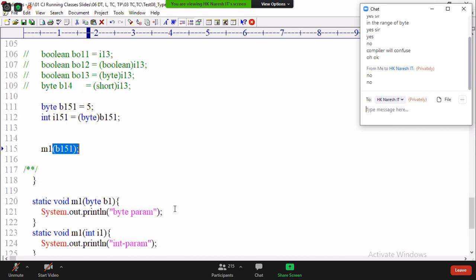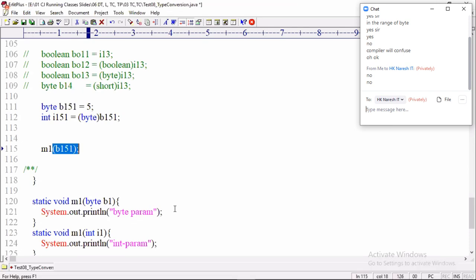My dear brainless fellows, what have I written as the argument there? b1, confusion masters. What have I written? b1. b1 is what type? Int type.